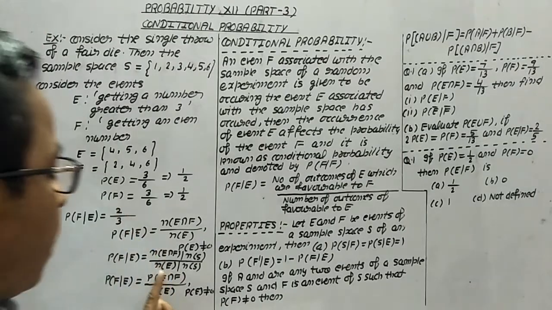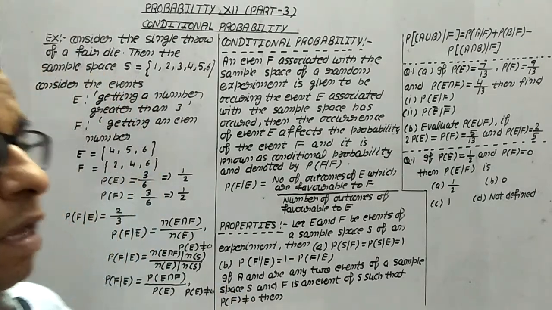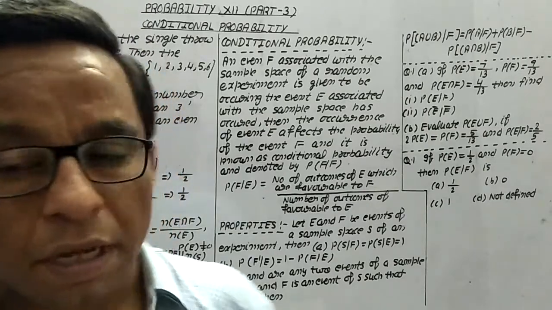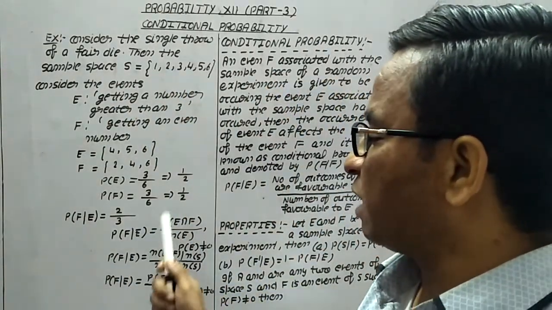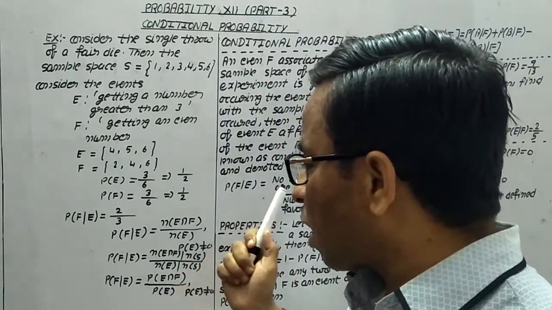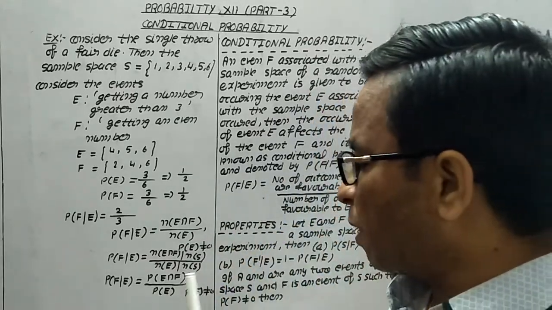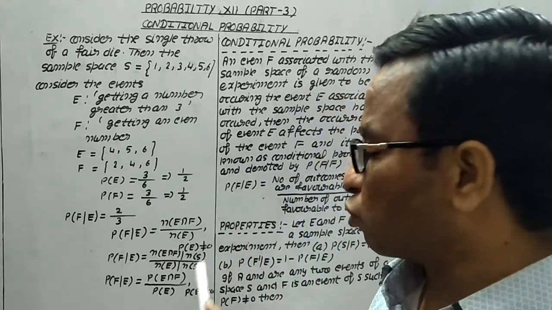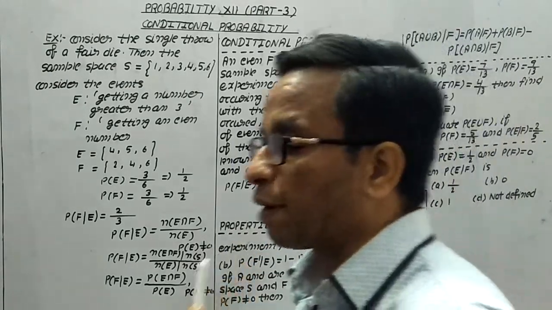So this is the important rule in conditional probability. To solve a question, either we can apply the rule that probability of F by E is equal to the number of elements in E intersection F upon the number of elements in E, or probability of F by E is equal to probability of E intersection F upon probability of E.